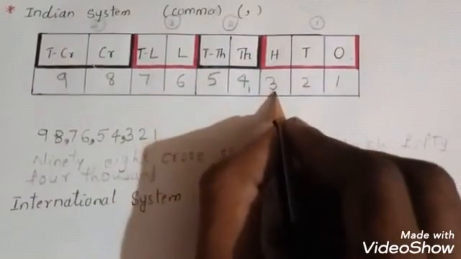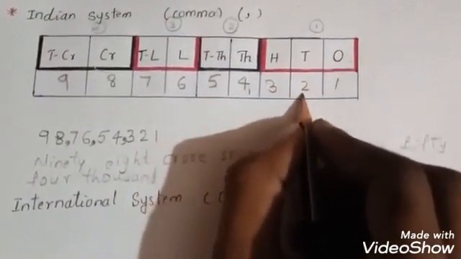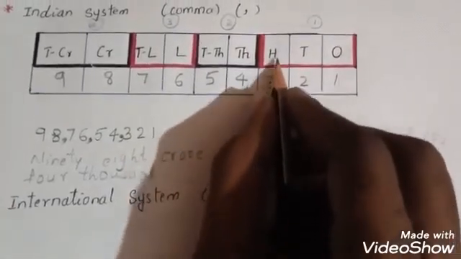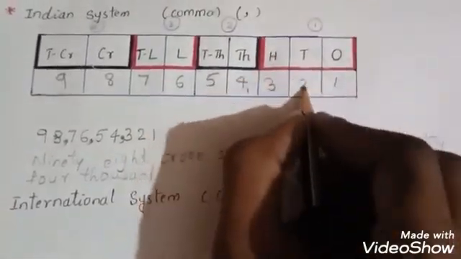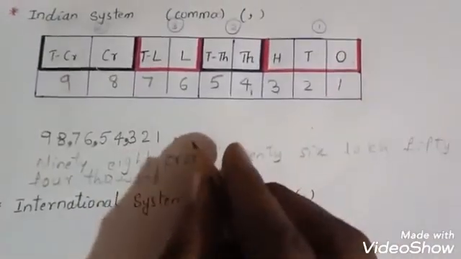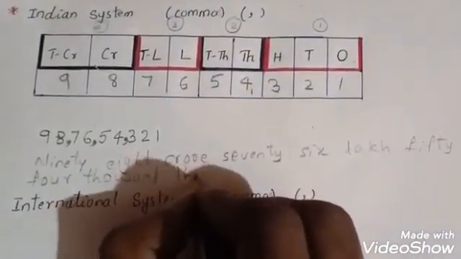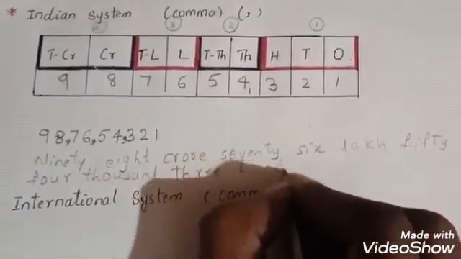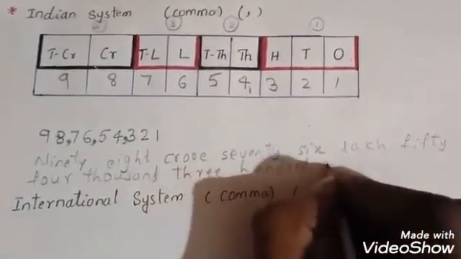And next 3 digits are there in hundreds place, tens place, and ones place. 321. You have to write here 321.